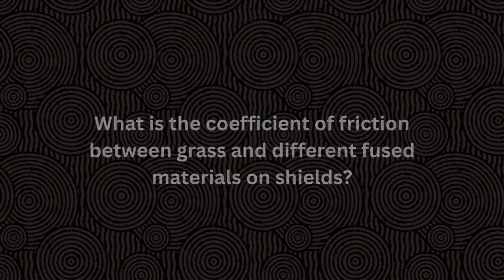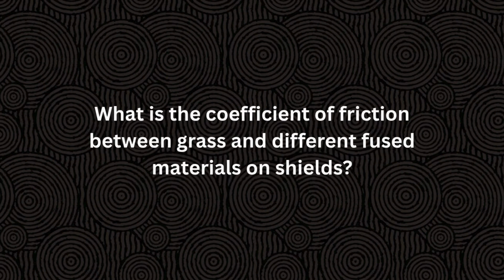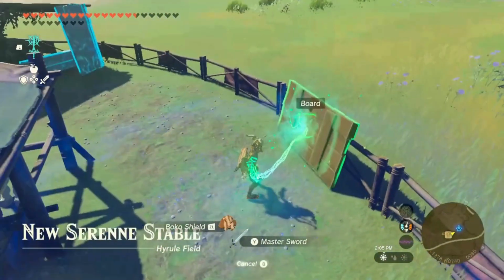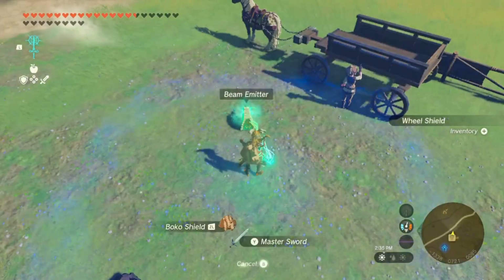Let's take a look at the various forces found in the game. For our first experiment, let's answer this question. What is the coefficient of friction between grass and different fused materials on shields? In Tears of the Kingdom, you can fuse almost every movable object to your shield.